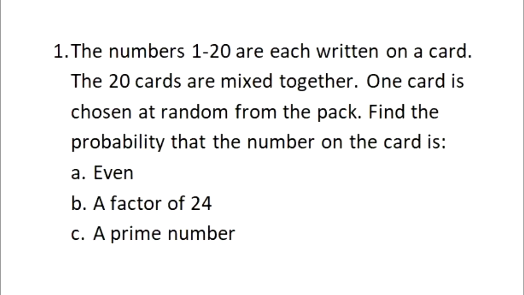The first question: the numbers 1 to 20 are each written on a card. The 20 cards are mixed together. One card is chosen at random from the pack. Find the probability that the number on the card is A, even, B, a factor of 24, C, a prime number. Now let us see how to solve this question.